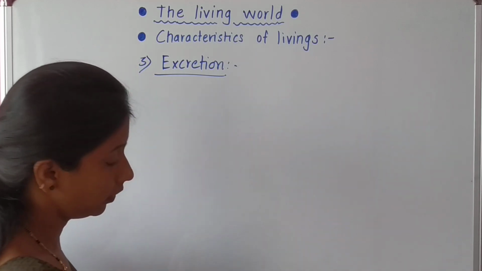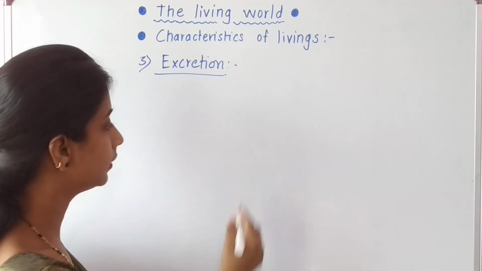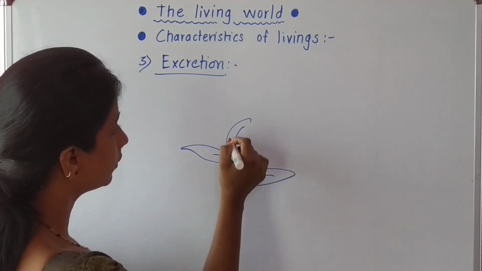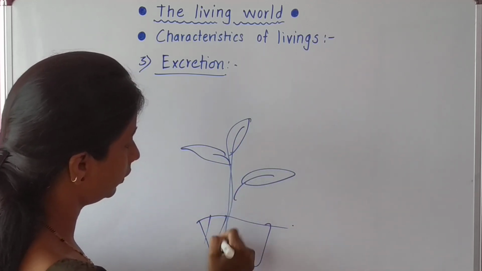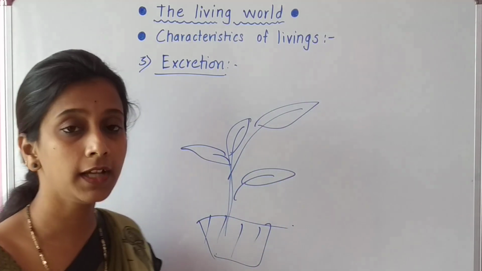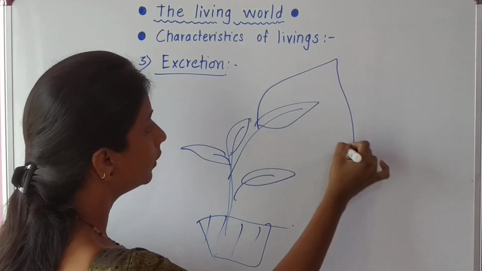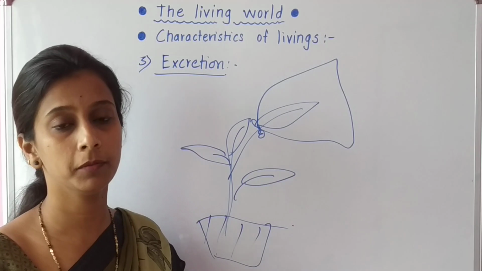Students, in our textbook, one activity is given to study this point. Suppose this is a plant, and these are the leaves. Just see the diagram. If we tie a polythene bag to one of the leaves, suppose this is a polythene bag, we tie it on one leaf of the plant.